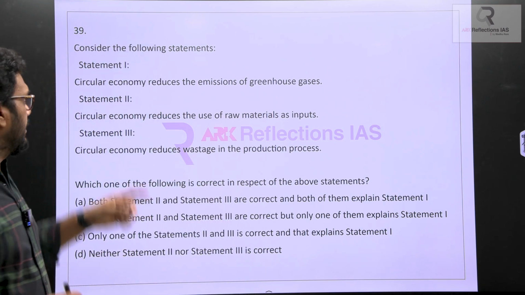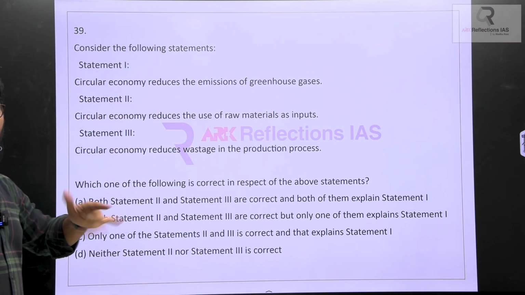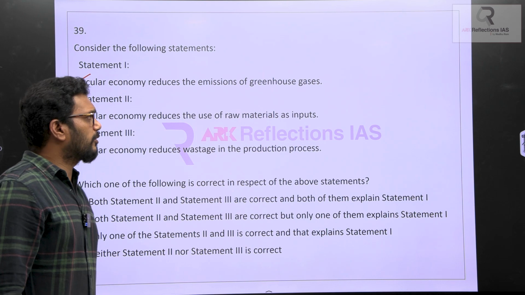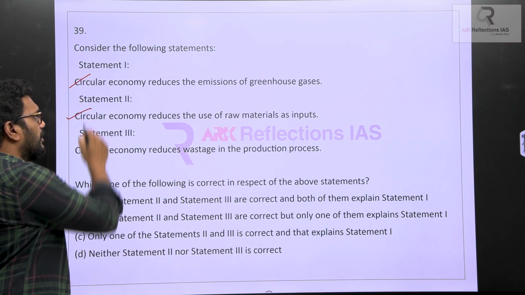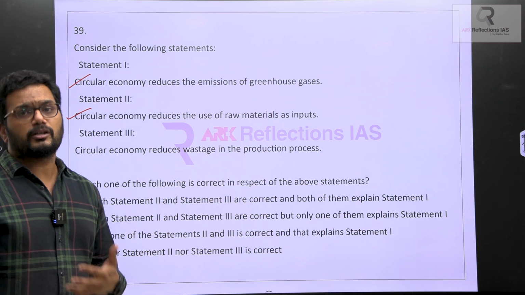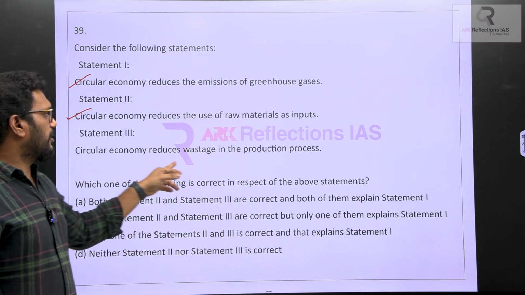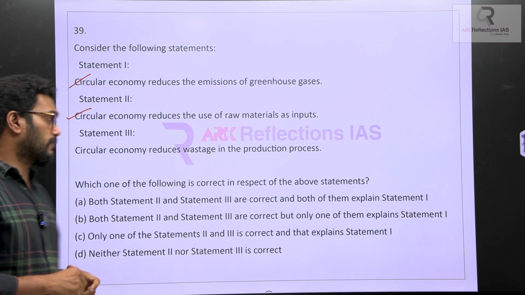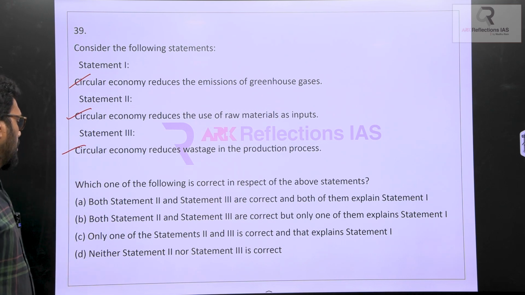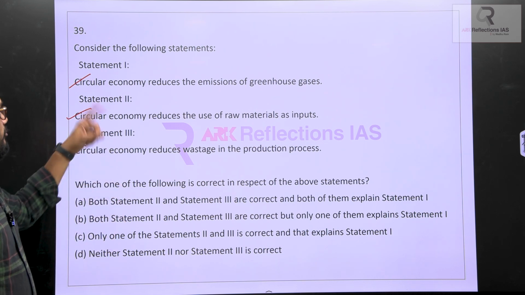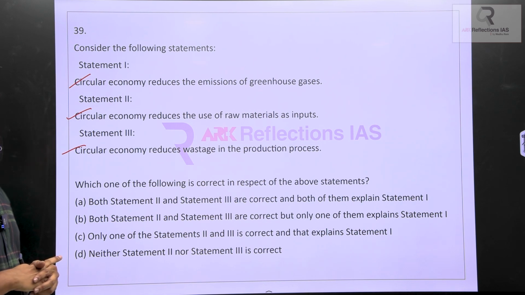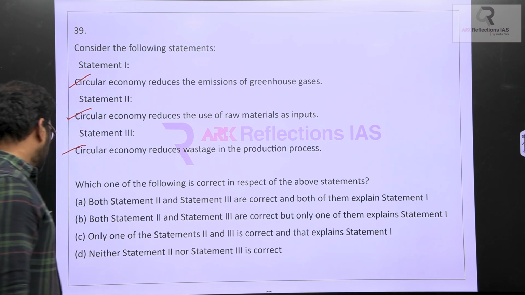In such cases, take this statement: circular economy reduces the emissions. Obviously, I told you it will definitely reduce the emissions. Next, circular economy reduces the use of raw material as inputs. Obviously, it will reduce the usage of extra inputs. Overproduction will not happen. Third one, circular economy reduces the wastages. Obviously, it is reducing the wastages because you are using the goods very effectively. So all three statements are quite correct. Here you can say both statements 2 and 3 are correct, and both of them explain 1, because it is directly related to production. So emission of greenhouse gases will come down.